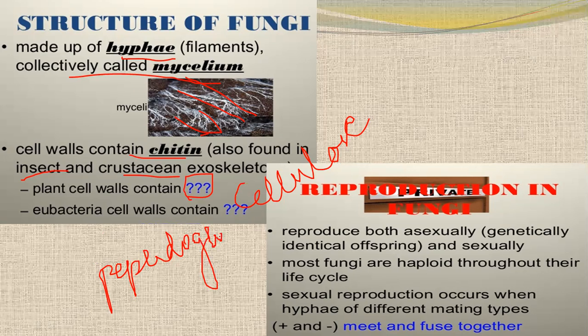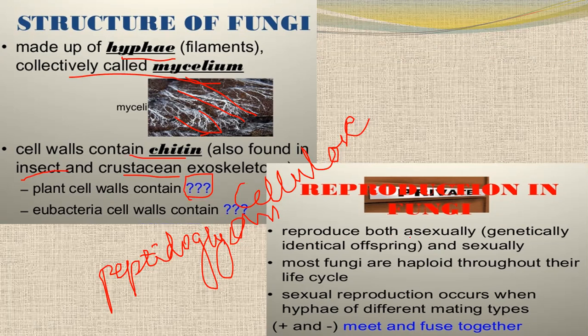Peptidoglycan. So the bacterial cell wall is made up of peptidoglycan, and the plant cell wall contains cellulose. So that's why fungi are totally different from these two.